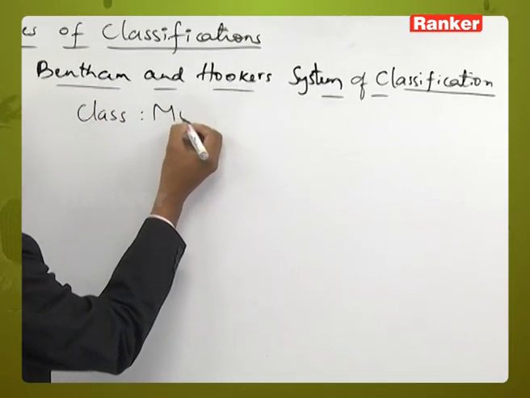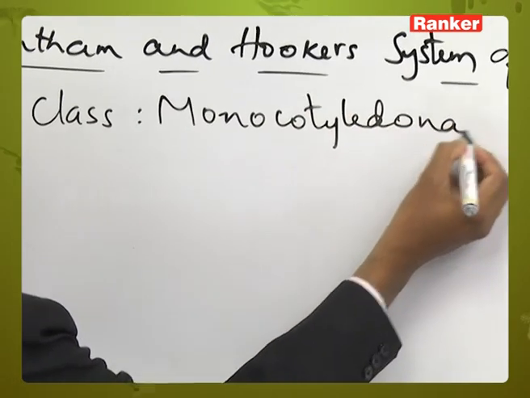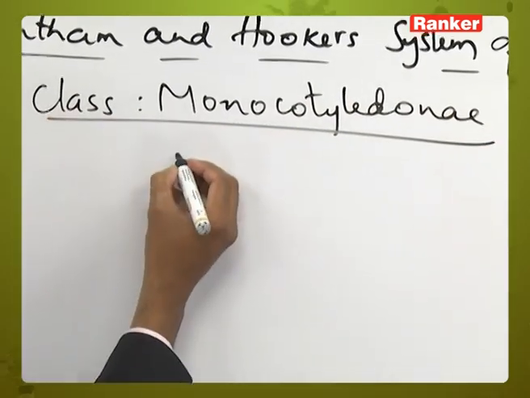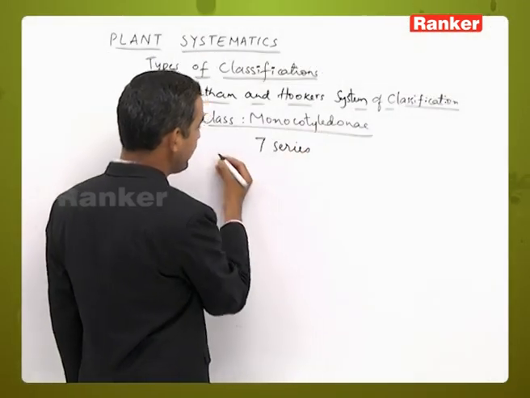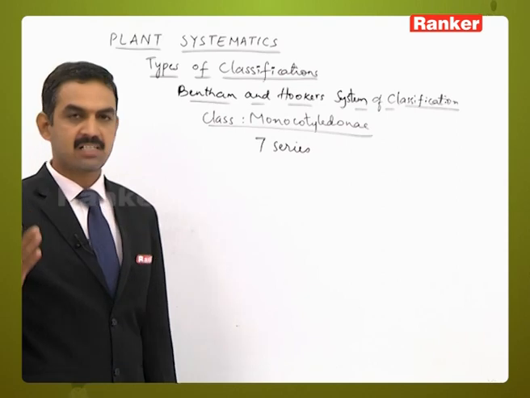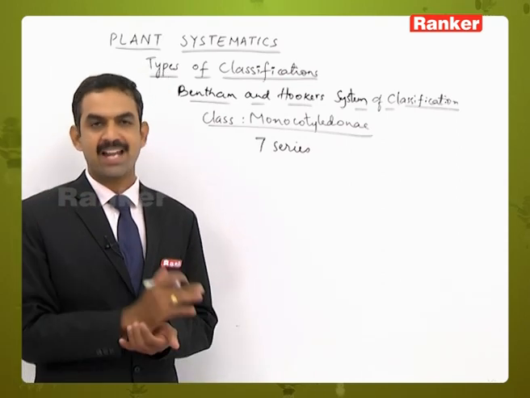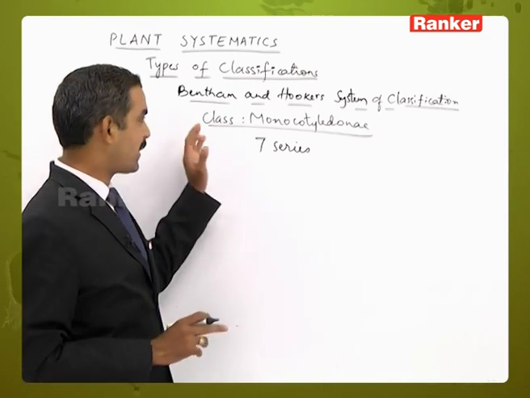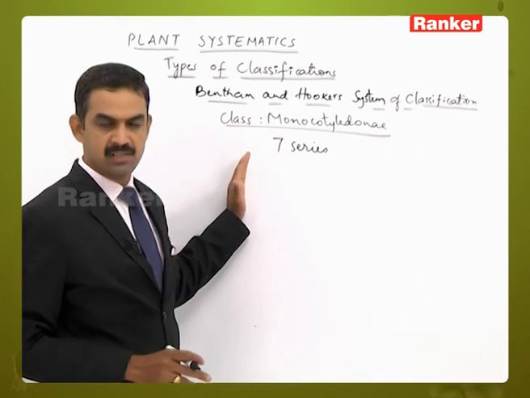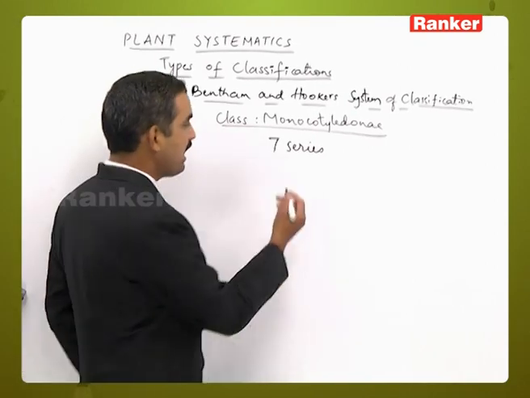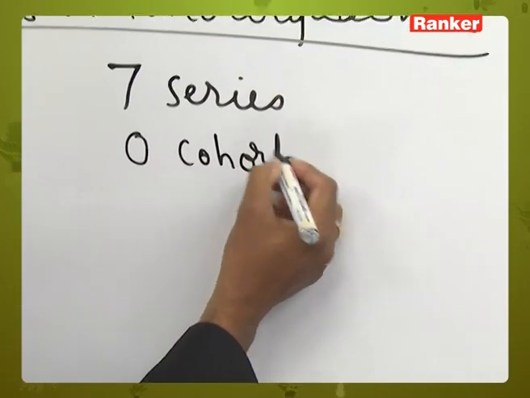Class Monocotyledonae. Under Monocotyledonae, 7 series are directly present. Here we know that the class has to be further divided, and the next lower hierarchy should be subclass, but here subclasses are not present. Directly the class is divided into series. The total number of series is 7 and 0 cohorts. Here the cohorts are also absent.